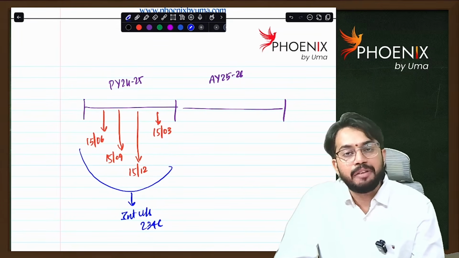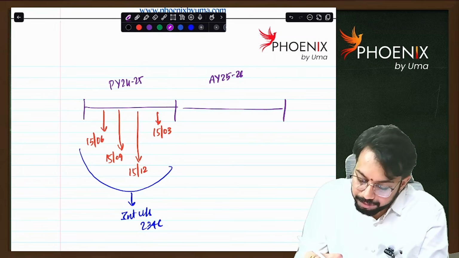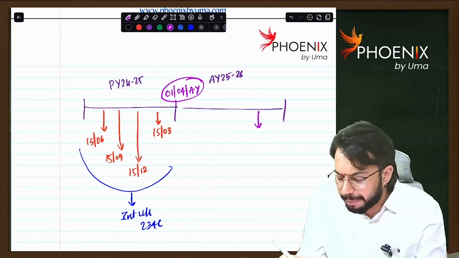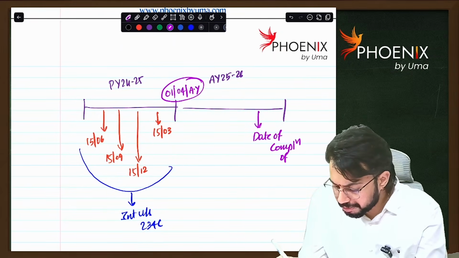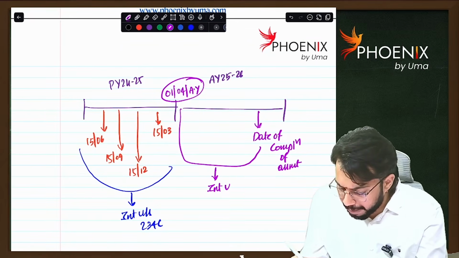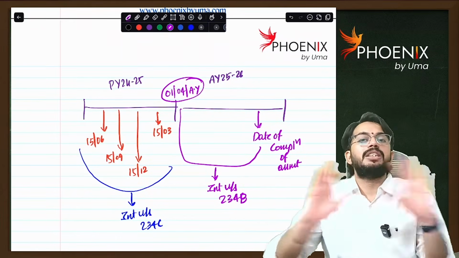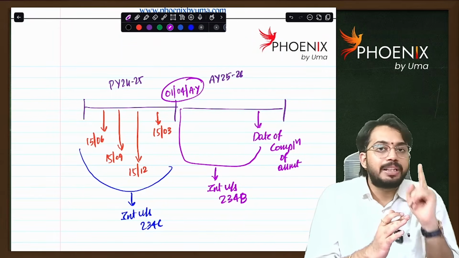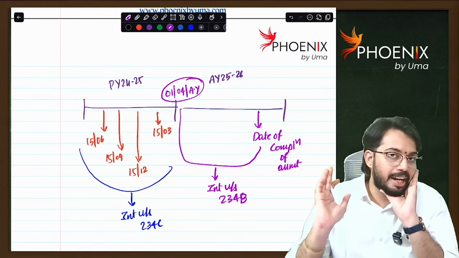Interest under section 234B will be levied from 1st April of the assessment year up to the date of completion of assessment. Once the previous year is over, there is no concept of interest under section 234C. After completion of the previous year, starting from 1st April of the assessment year, interest under section 234B gets attracted. Are you able to understand?